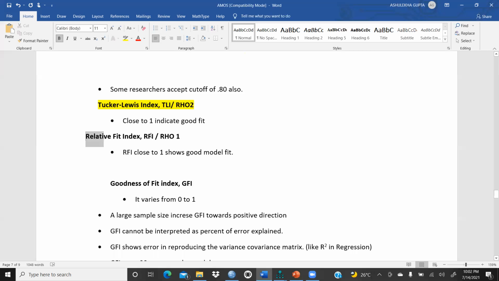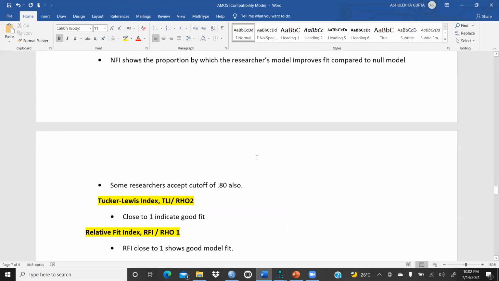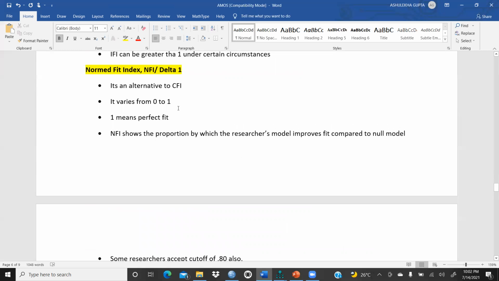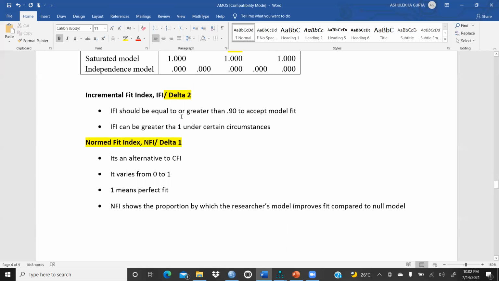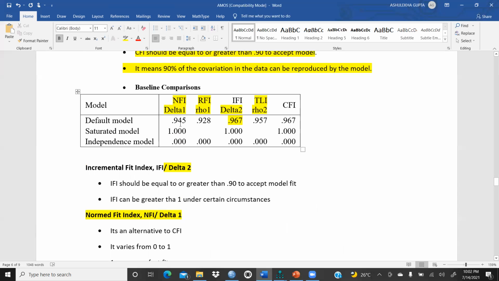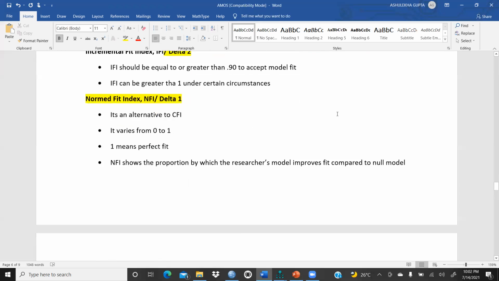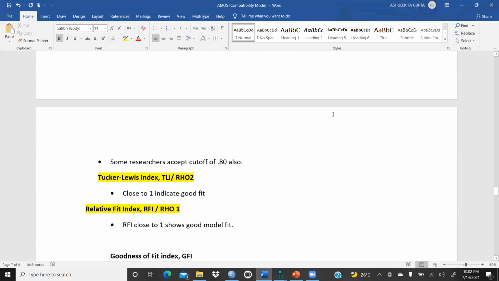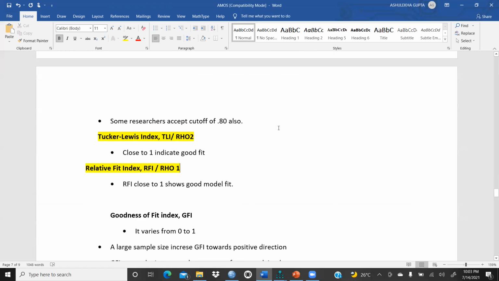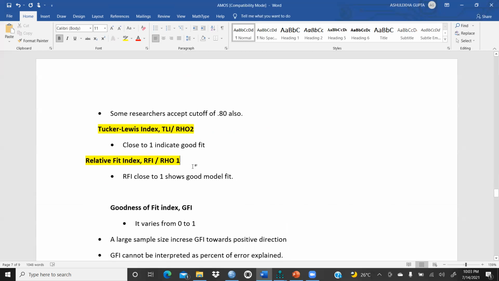So the relative fit index, RFI, should be close to 1, which shows good model fit. You can report any one of them in your research paper. When you say your model is a good fit, you can show any of the values and explain in your writing that our values are close to 1, which is why I'm saying my model fit is good.